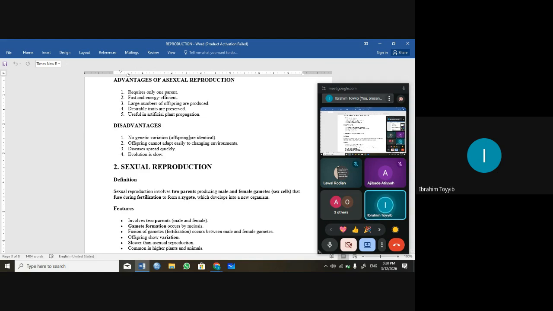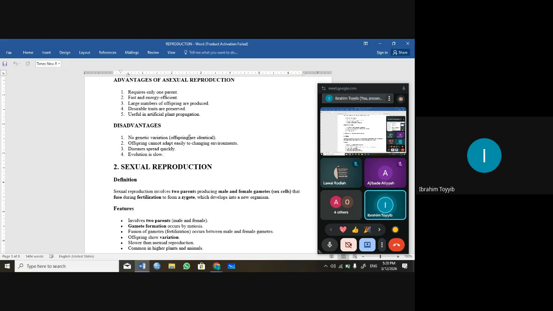For example, you and your father do not have the same genetic makeup. You have genetic variation in the sense that your father might be AA and you might be AS concerning your genotype. Your father's gene and your mother's gene come together to form your own. But in asexual reproduction, this is not like that because it only occurs in a single parent. It's that single parent that will divide into two. So whatever the genetic makeup of that parent is, is what the two offspring will have. So they will be genetically identical to their parent.